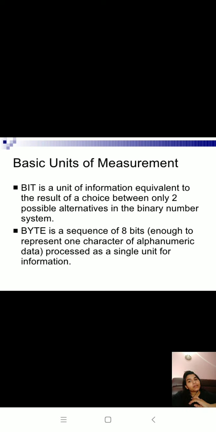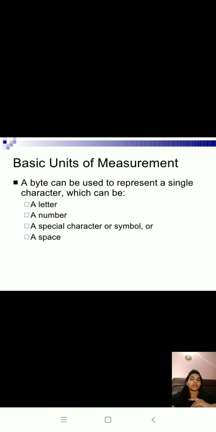Basic units of measurement of computer data: bit and byte. A bit is a unit of information equivalent to the result of a choice between only two possible alternatives in the binary number system, that is 0 and 1. And a byte is a sequence of 8 bits, enough to represent one character of alphanumeric data, processed as a single unit of information. A byte can be used to represent a single character, which can be a letter, a number, a special character or symbol, or a space.